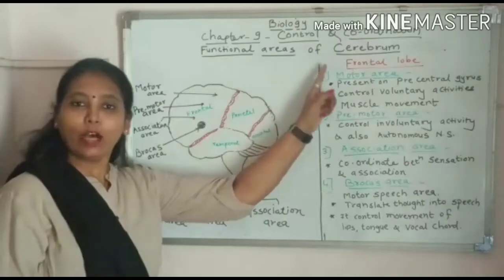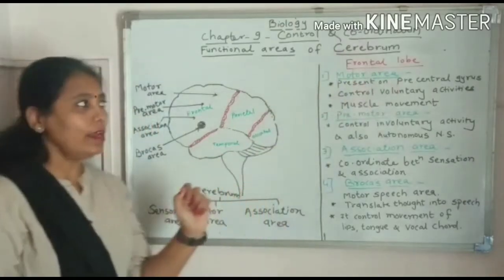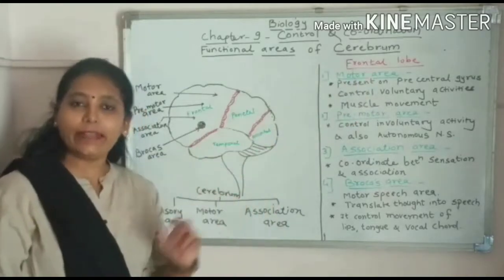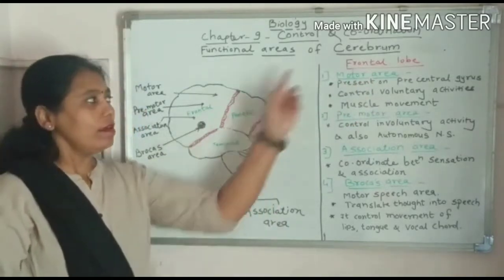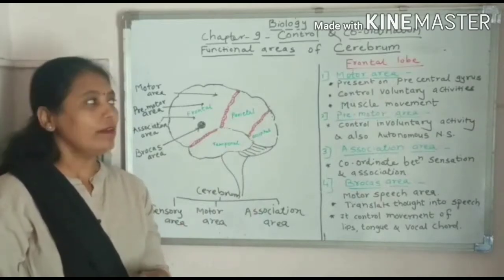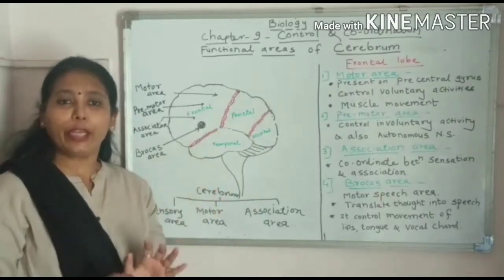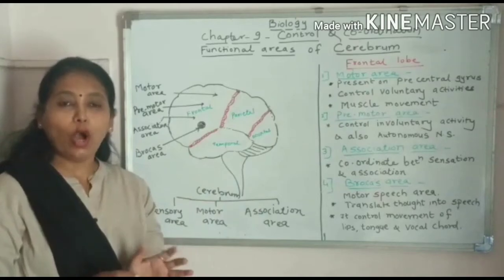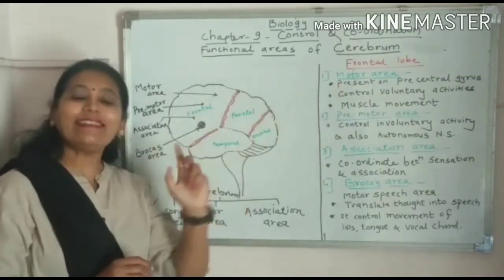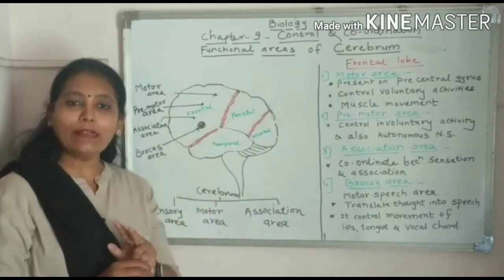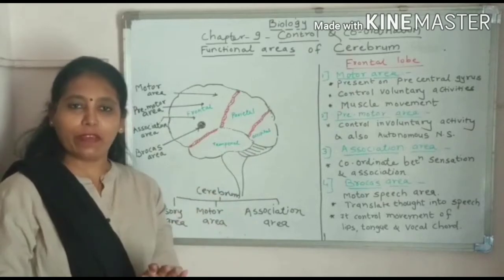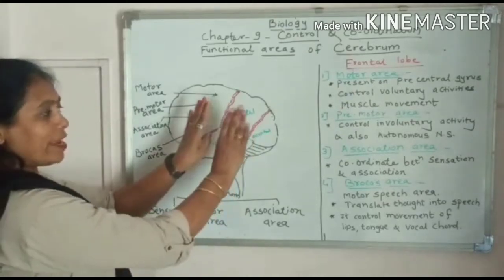Functional areas of cerebrum. Now, we have already studied what is cerebrum. Let us revise one more time. Cerebrum is the part of forebrain. This cerebrum constitutes 80% of the human brain. The cerebrum is divided into two parts. Each part is called a cerebral hemisphere. So we have two cerebral hemispheres.